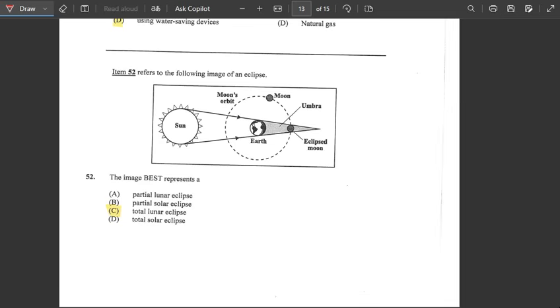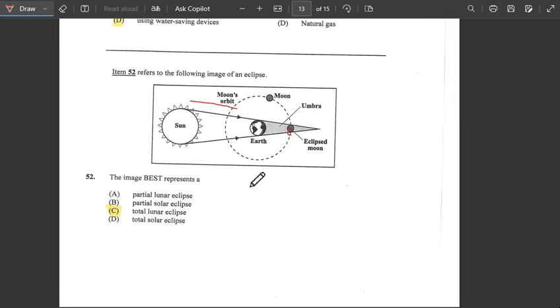Alright, number 52. Here we refer to the image of an eclipse. So we have the sun, the moon's orbit, and the moon. We have the umbra, we have the eclipsed moon, and we also have the earth. The image best represents a total lunar eclipse, because here we have the eclipse of the moon. Right here we have the earth, and the sun is shining toward the moon, which orbits around the earth, and here we have the eclipsed moon. So we just have a total lunar eclipse.